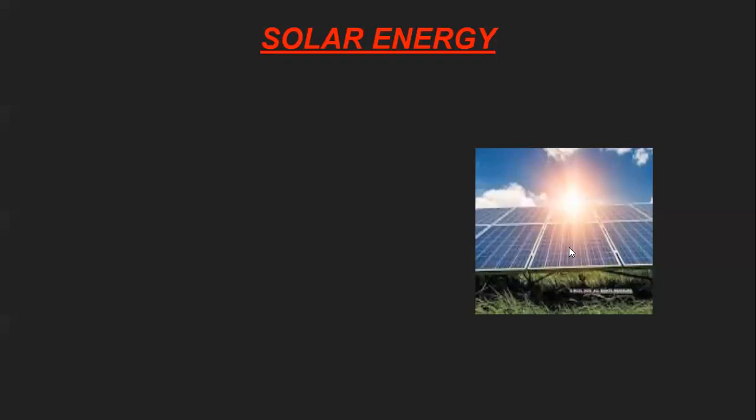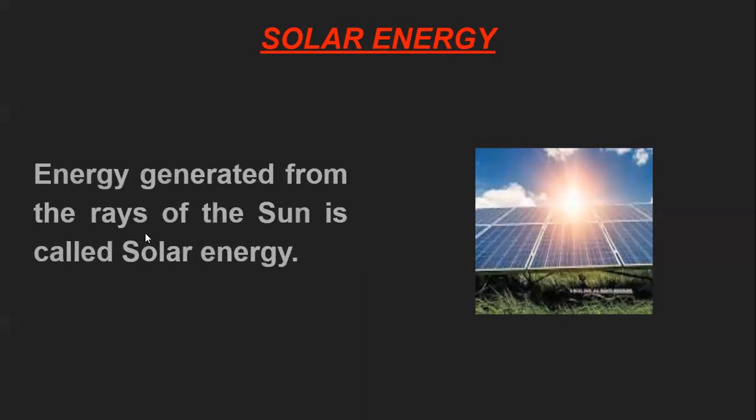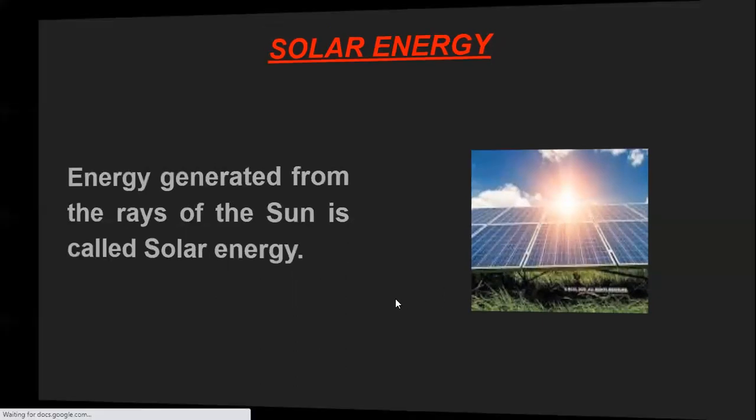So that energy what we are getting from the sun, that is known as the solar energy. I have shown here with this image. It's very clear to all of you. Now let's see. The energy generated from the rays of the sun is called the solar energy. All of you know the sun is very hot. Too much heat is produced by sun. That heat we are using, converting into useful energy. That energy is known as solar energy.